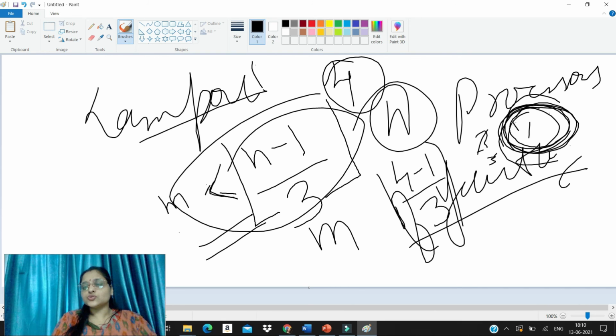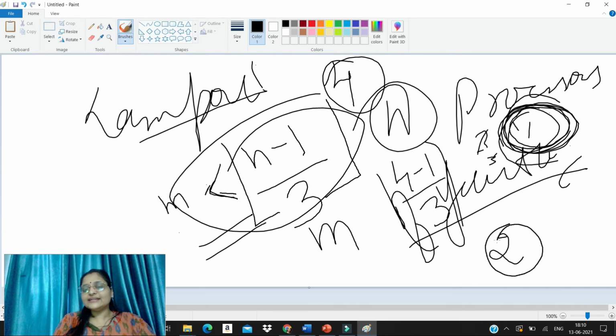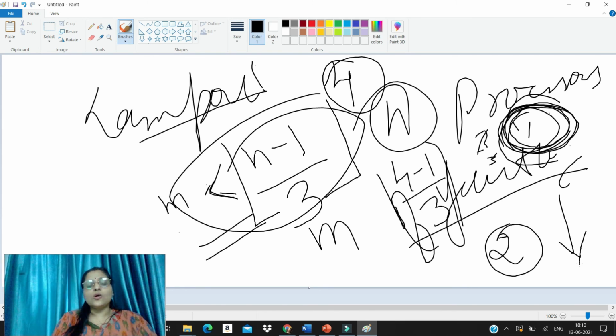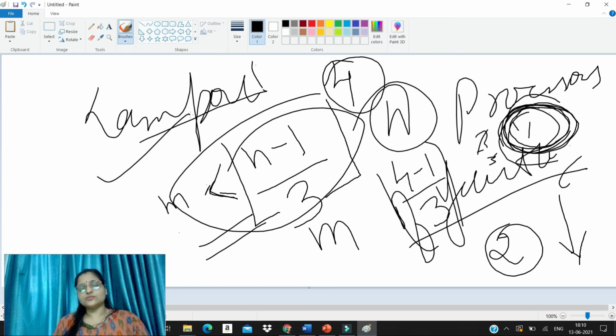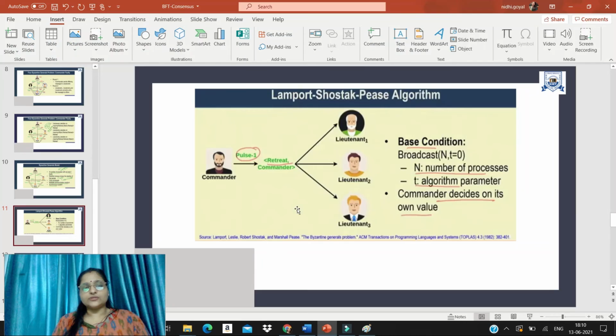If there are two, the entire network will go off. There will not be any single value on which all the peers can agree. That's what the Lamport-Shostak-Pease algorithm says. That's what you have to learn about it.